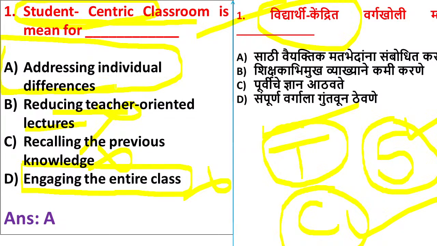Now Shivani, Jasmeet, option A is the right answer. Others, any confusion here, why option D is not correct? Because engaging the entire class, whether it is teacher centric, student centric or content centric, the classroom has to be engaged by the teacher. So this is not correct. Student centric means the teacher is going to attend to each individual's differences and problems. The teacher will take care whether the student is understanding or not. He will ask each and every student. So it is known as student centric.